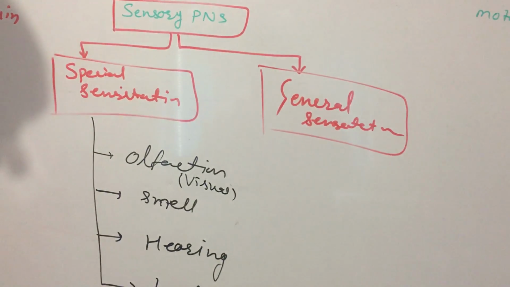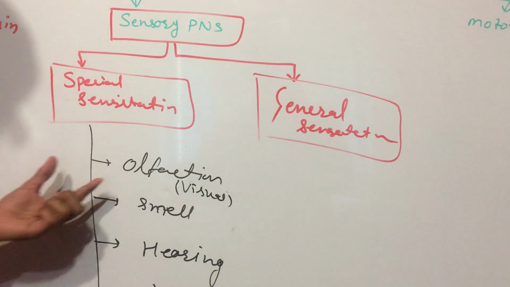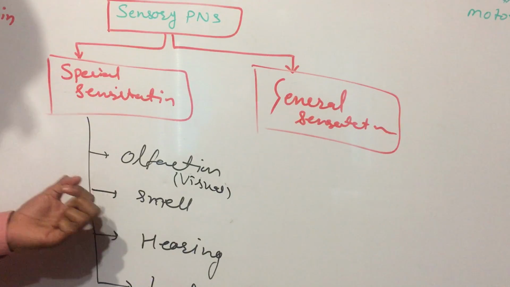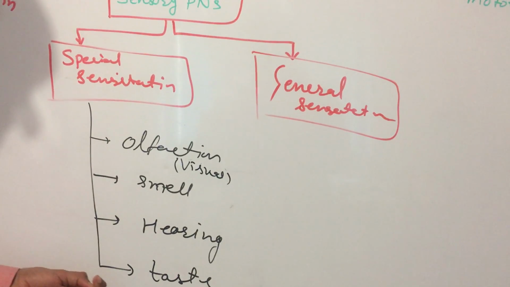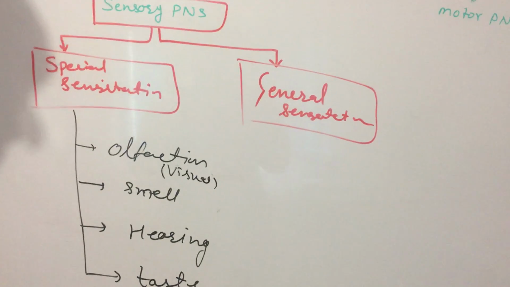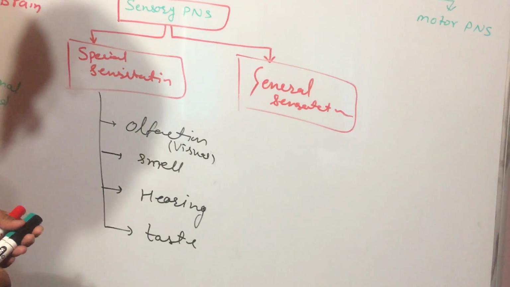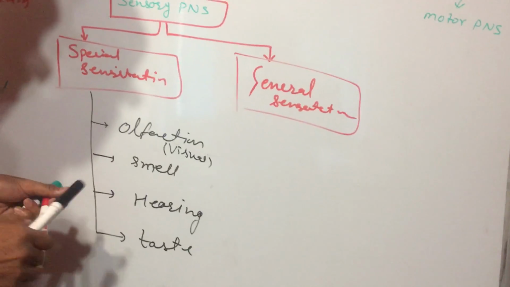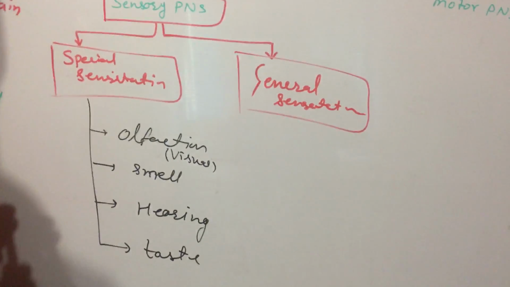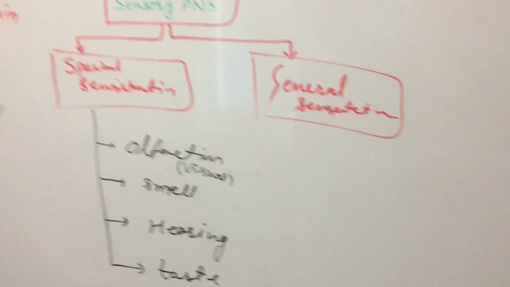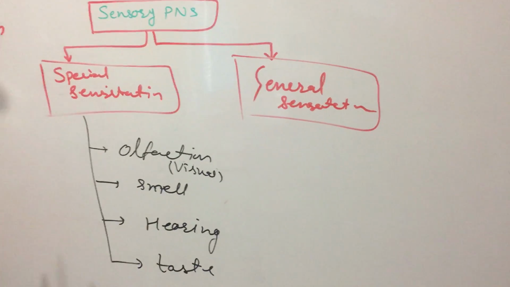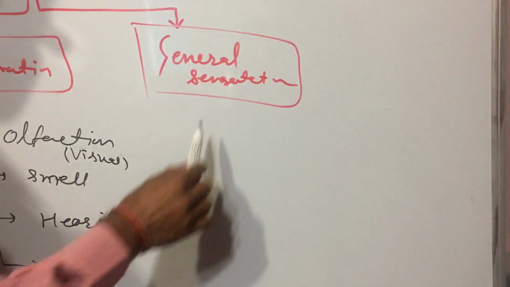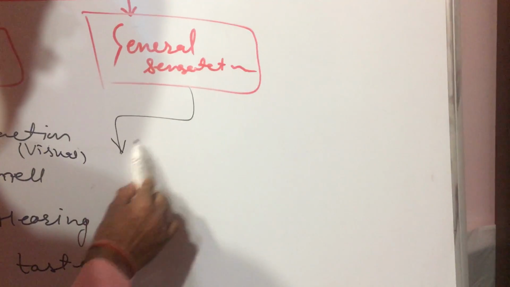These all are the special parts of the body. Eyes, special part of the body. Smell, with nose, special part of the body. Hearing, ear, special part of the body. Taste, like tongue, this is also a special part of the body. General sensation is divided into two parts.